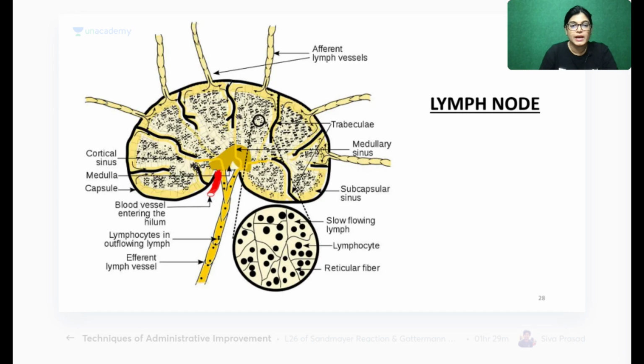Okay, so thereafter, now coming to the lymph node diagram. So when you see the lymph node diagram, what you can see here is the afferent lymphatic vessels. All these are afferent lymphatic vessels. This is the outer fibrous capsule. This black line is the outer fibrous capsule.